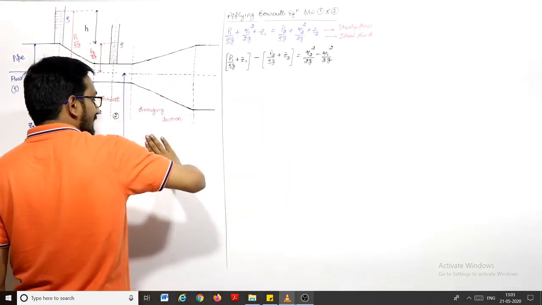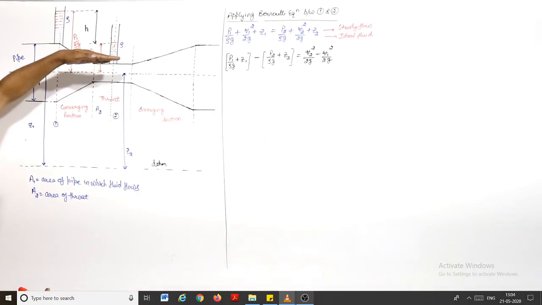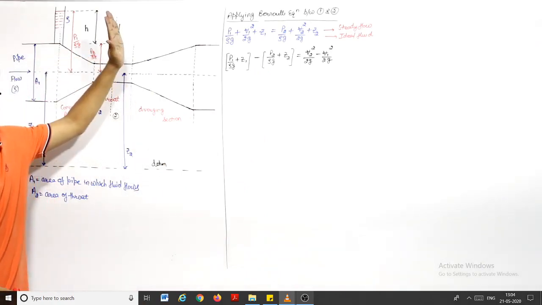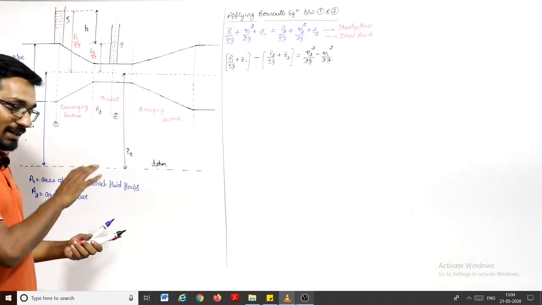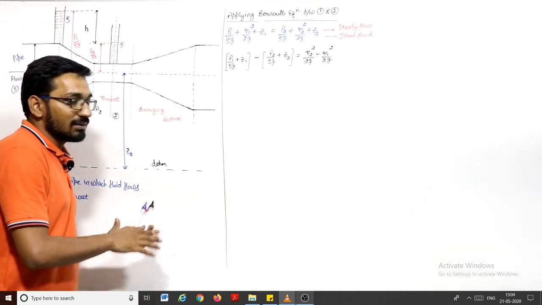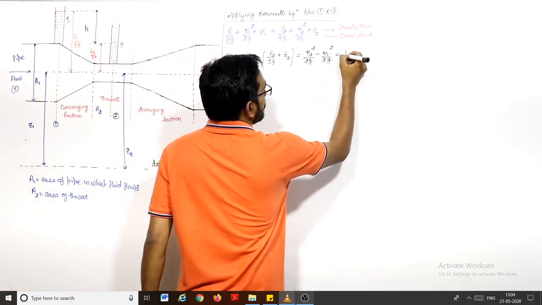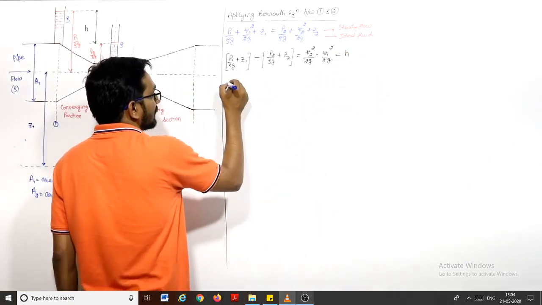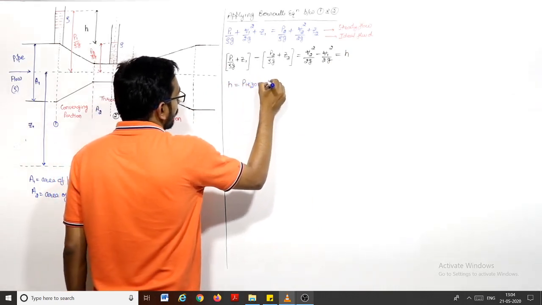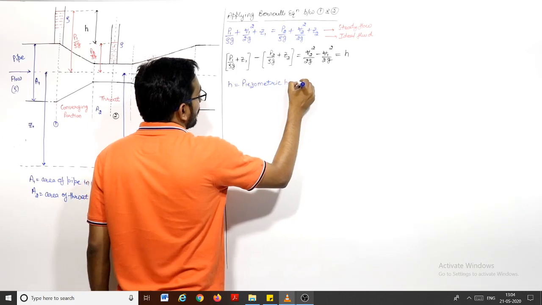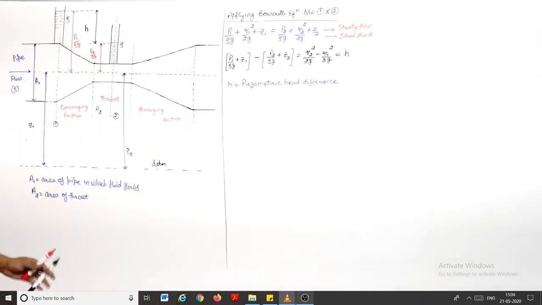You know that in this case, Z1 and Z2 are equal. But if this venturimeter is an inclined or vertical venturimeter, then Z1 and Z2 are not equal. We will say that this difference is H, and this H is the piezometric head difference.